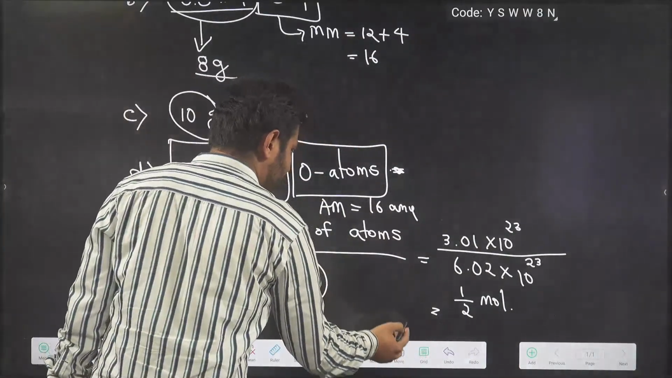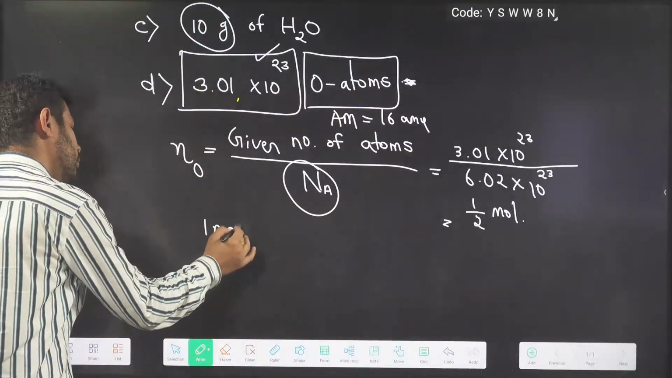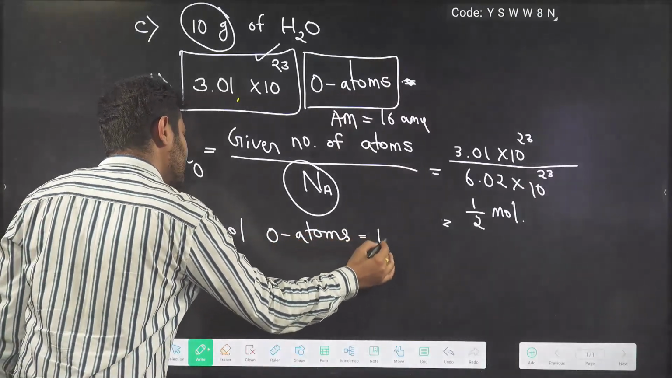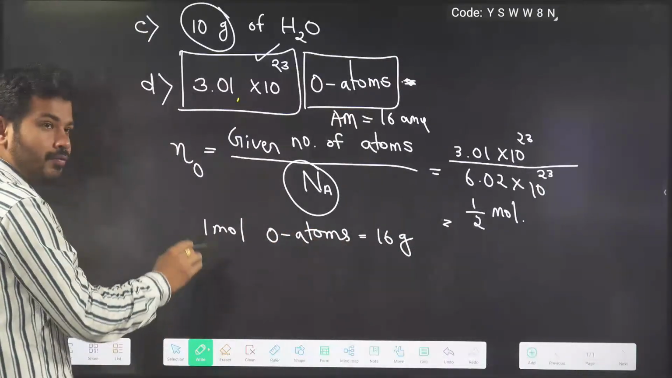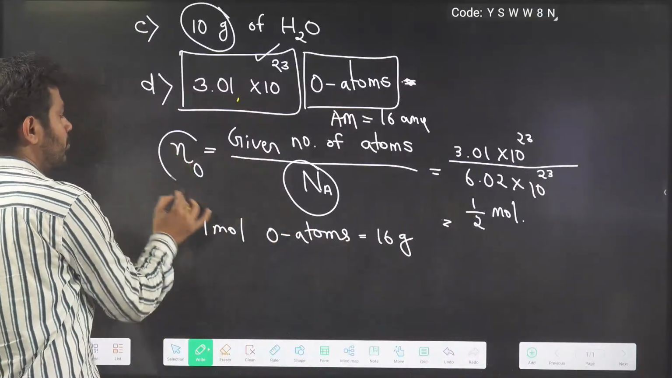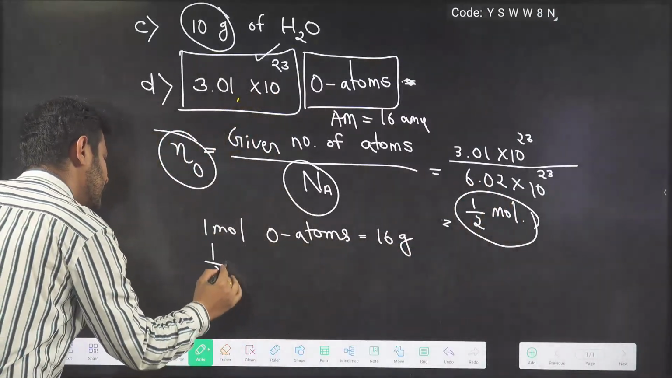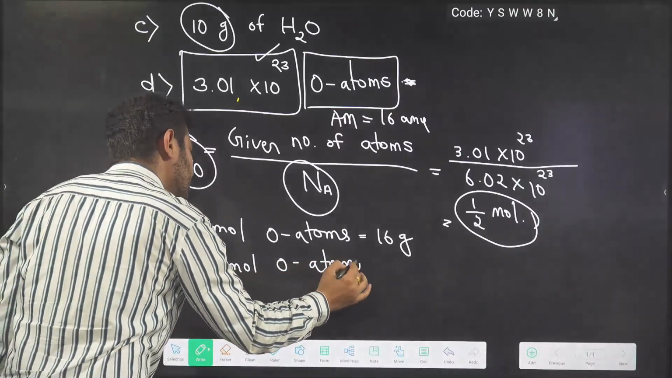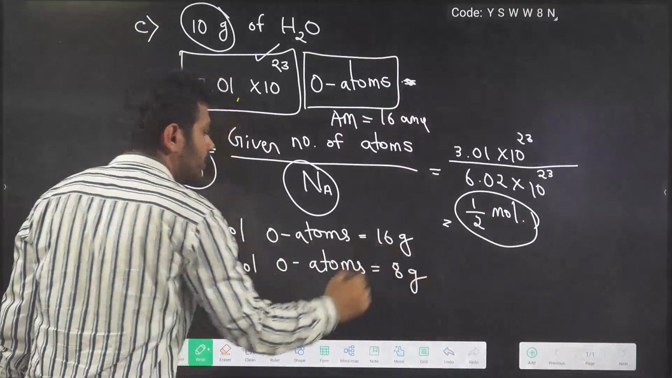On that basis, I can say we know 1 mole of oxygen atoms is 16 gram, which is the gram atomic mass of oxygen. If 1 mole is 16 gram, then we have half mole of oxygen. So half mole of oxygen atoms will be half of 16, which is 8 gram.